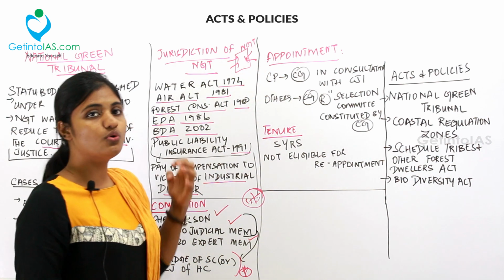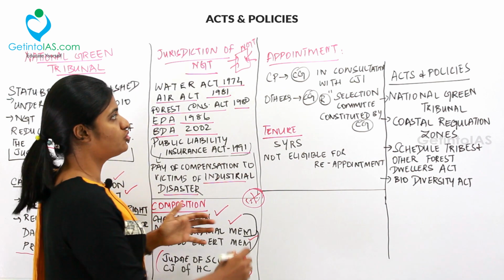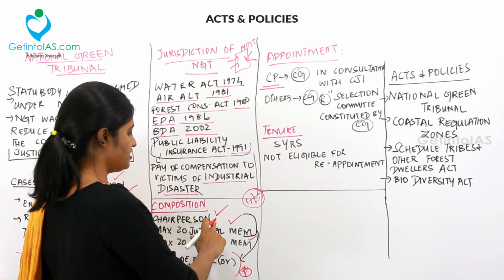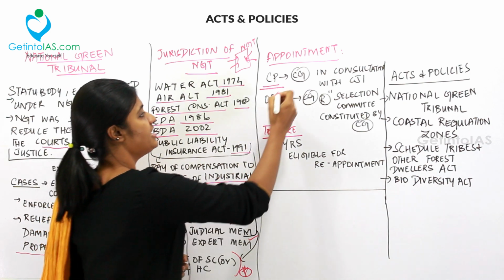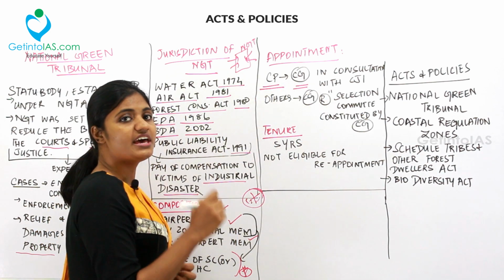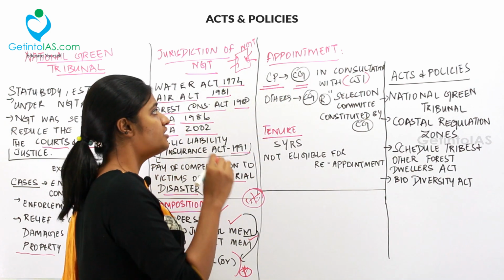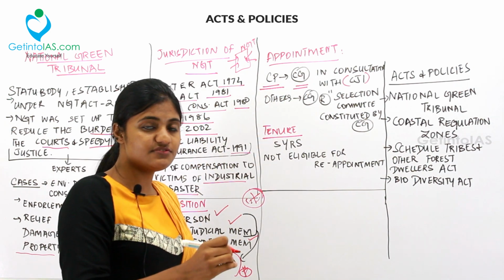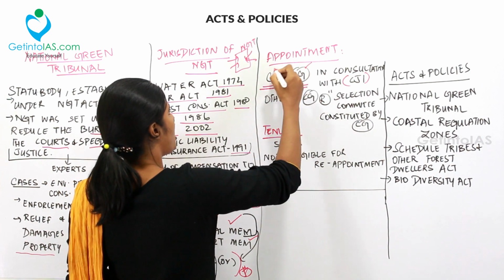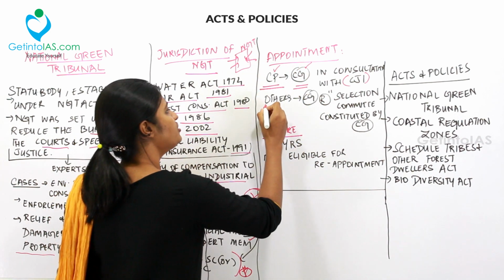And then appointment. Who appoints these people? The chairperson is appointed by the central government in consultation with the Chief Justice of India. The Chief Justice of India is consulted first, and then the central government appoints the chairperson. What about the other members?